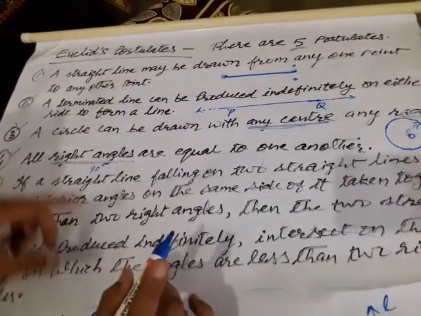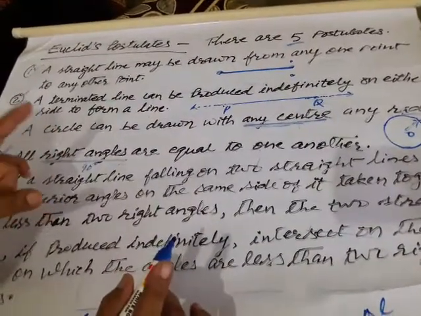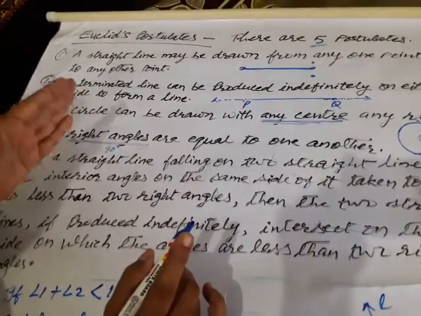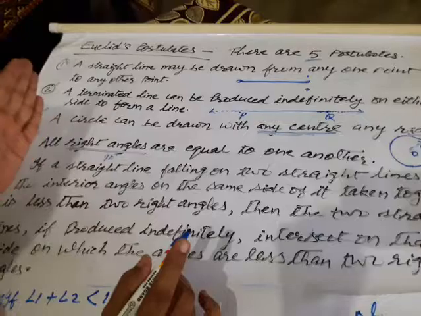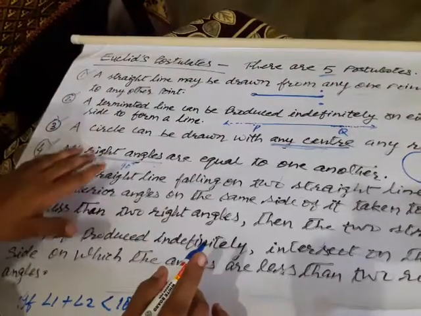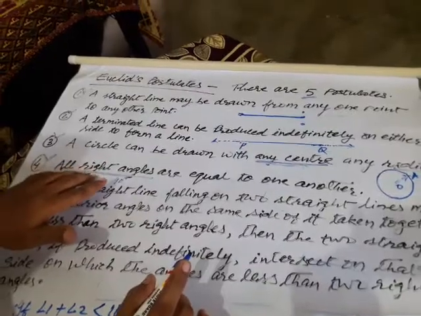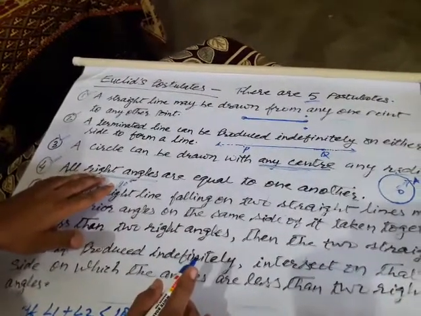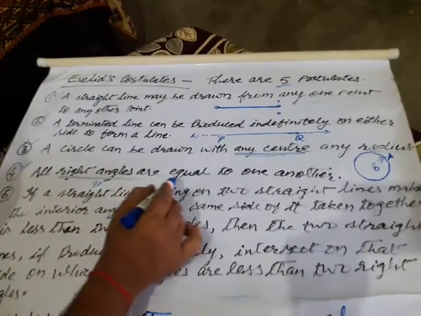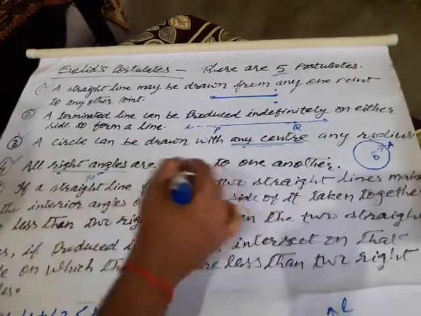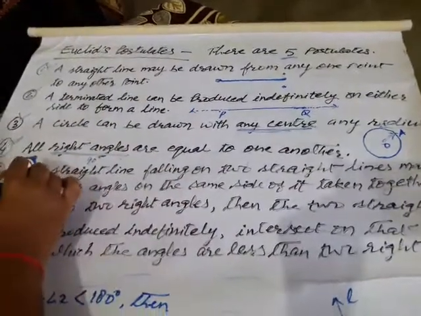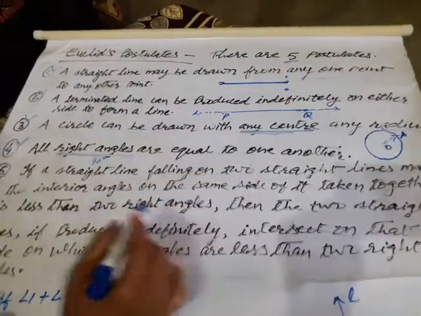Notice that an angle of 90 degrees only is known as a right angle, whereas an acute angle has a range. Obtuse angle also has a range. So he said only right angle, because the degree of a right angle is always fixed, and that's why he said all right angles are equal to one another. Wherever a right angle is there, its measure will be 90 degrees only.